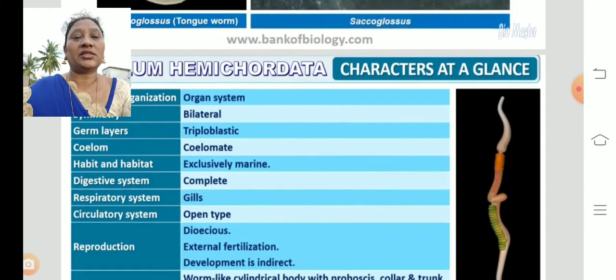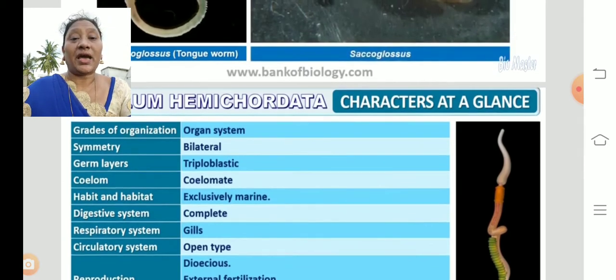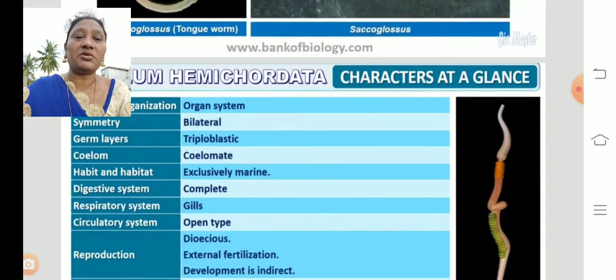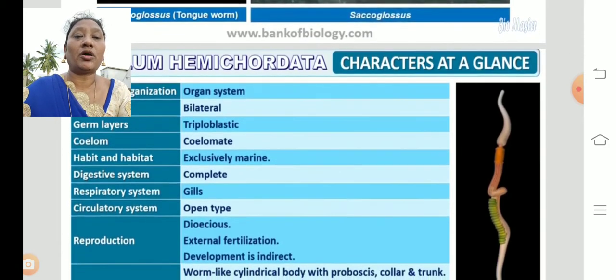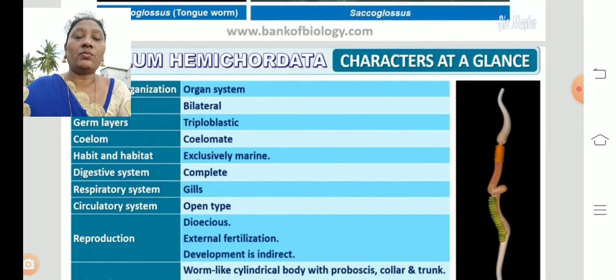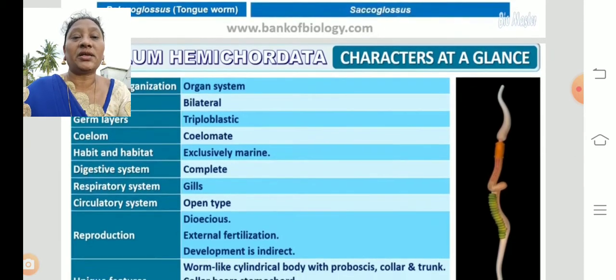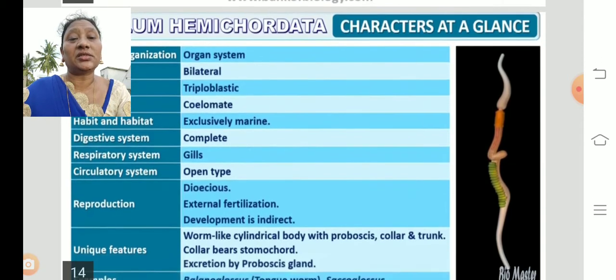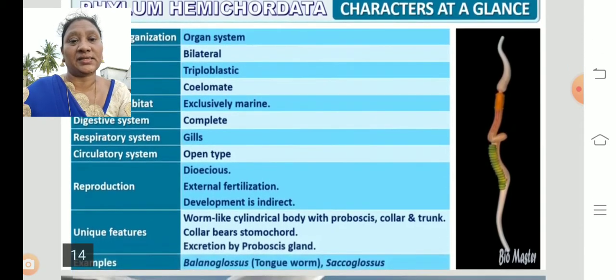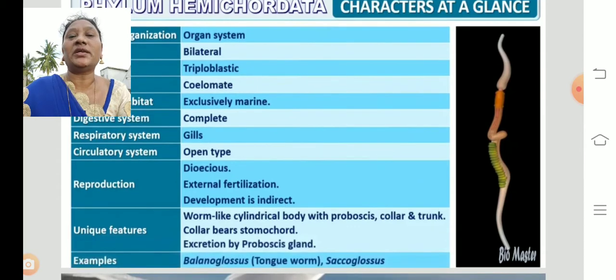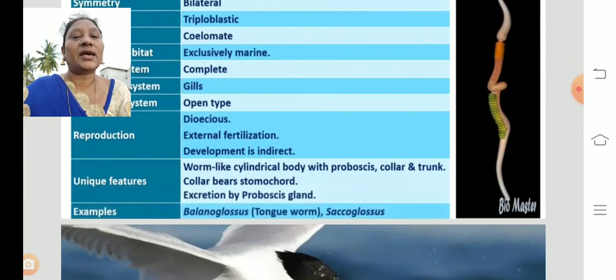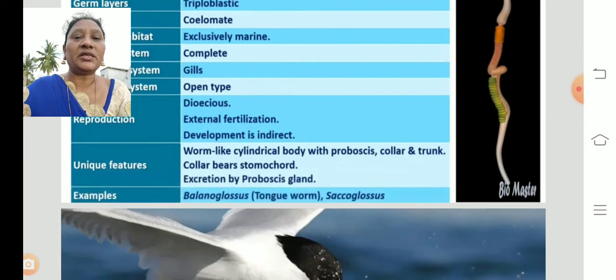They have organ systems. They are bilaterally symmetrical, triploblastic animals, and they have a body cavity, that is, they are coelomates. They are exclusively found in marine habitats, and they have a complete digestive system. Respiration takes place by gills, and the circulatory system is open type. Coming to reproduction, they are dioecious, that means male is a male and female is a female. Fertilization is external, taking place out of the body, and the development is indirect.